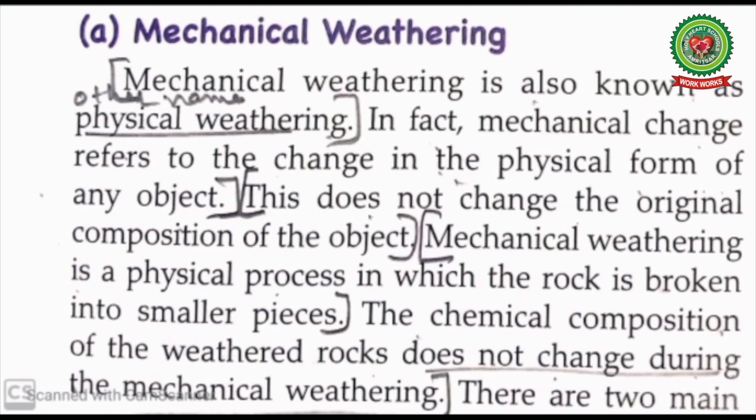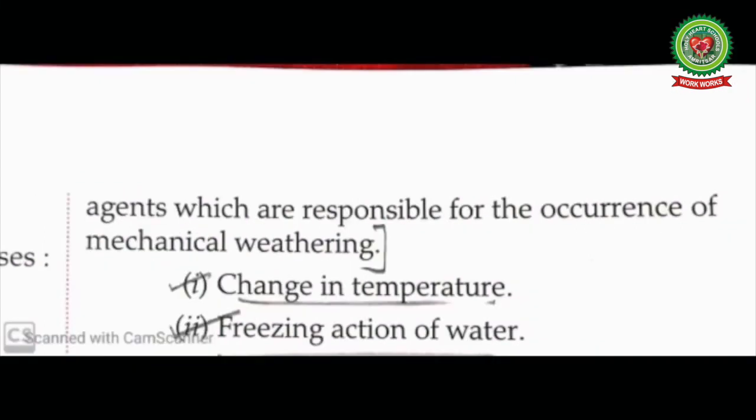For example, ice freezing and expanding in cracks in the rocks, tree roots growing in similar cracks. With the difference in daytime and nighttime temperature, cracks appear in the rocks and it changes the physical appearance of the rock. The chemical composition of the weathered rocks does not change during mechanical weathering. There are two main agents responsible for mechanical weathering. First is change in temperature, second is freezing action of water.